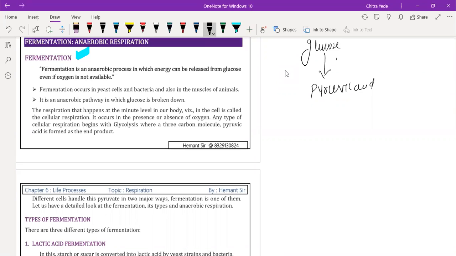Then this pyruvic acid undergoes anaerobic respiration, and during anaerobic respiration, acid and alcohols are formed. This process is called fermentation.